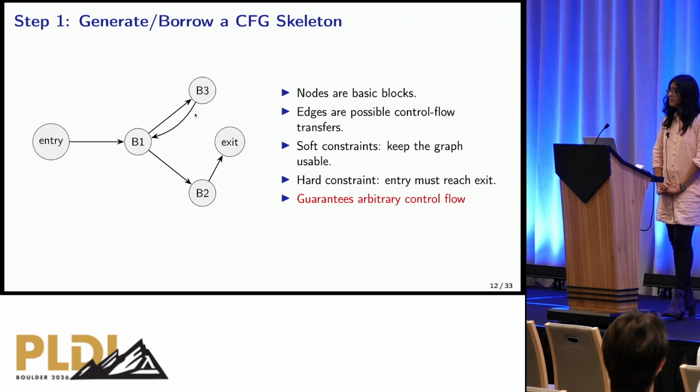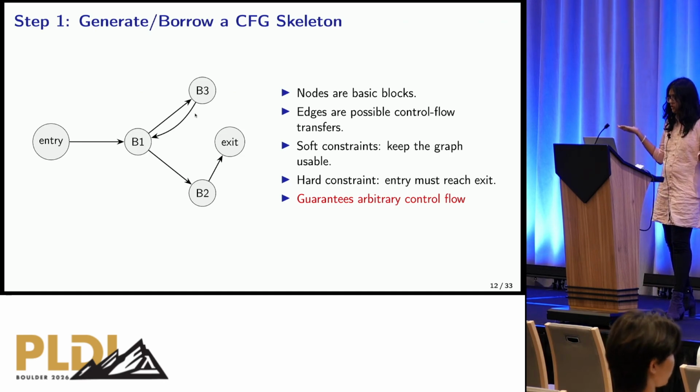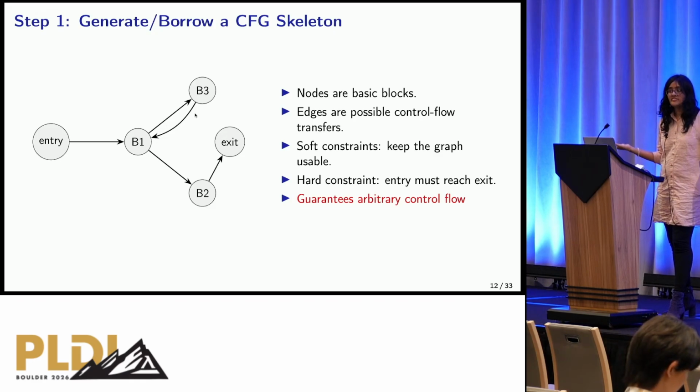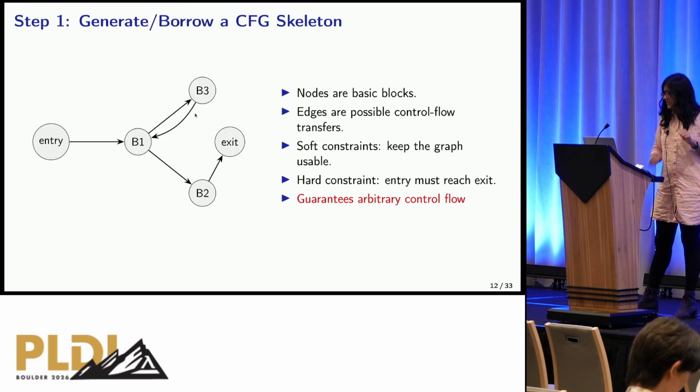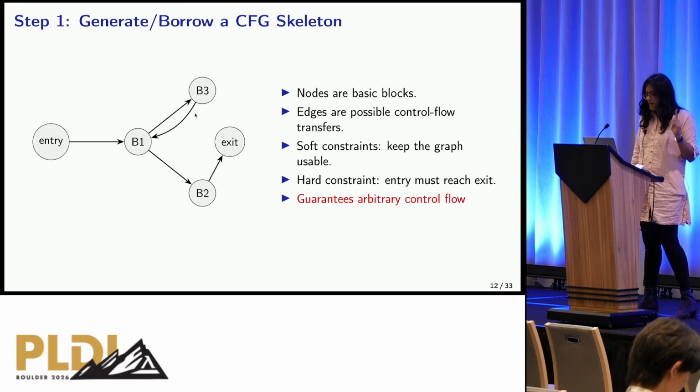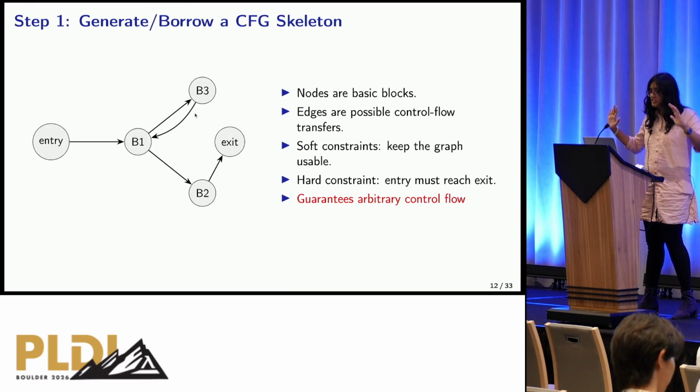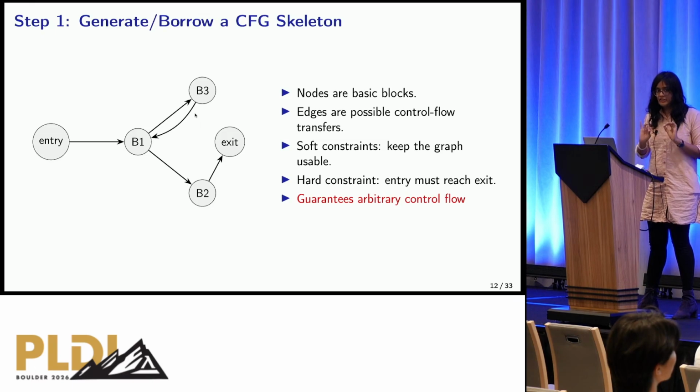Firstly, we generate or borrow a CFG skeleton. Graphs are available on the internet aplenty. Real-world code has a lot of CFG skeletons. You can either take it from them, or you can use our in-house graph algorithm. All we had while generating graphs for ourselves was modeling basic blocks as nodes and edges as possible control flow transfers. Our soft constraint was just keeping the graph usable so that it doesn't turn into spaghetti code. And our hard constraint was that the entry and exit should have a path that connects both of them so that we have at least one valid value of pi to feed into our generator. This helps us guarantee arbitrary control flow.